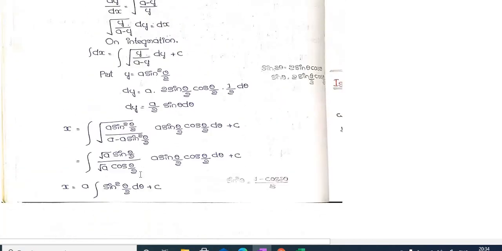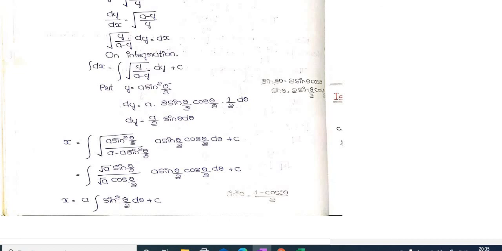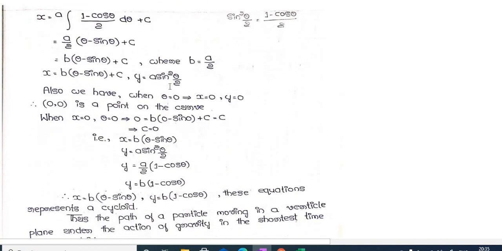Now we are taking b as a/2. Replace, then x equals this one. Already we have the y value, that is a sin²(θ/2). Also, when θ equals 0, sin 0 is 0, so 0 minus 0 is 0, x is 0, and y is also 0, which is the starting point of the curve.